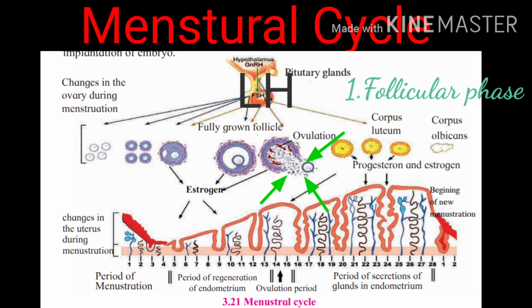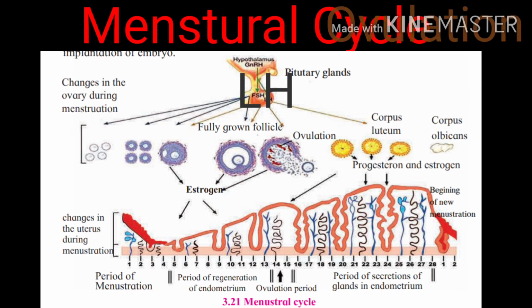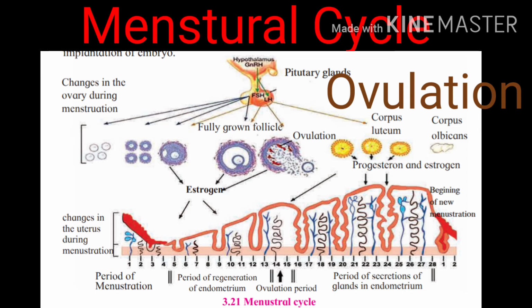So for that, luteinizing hormone is responsible, and this process is called ovulation. This ovulation occurs around the 14th day from the last or previous menstrual cycle. So follicular phase ends with the ovulation.